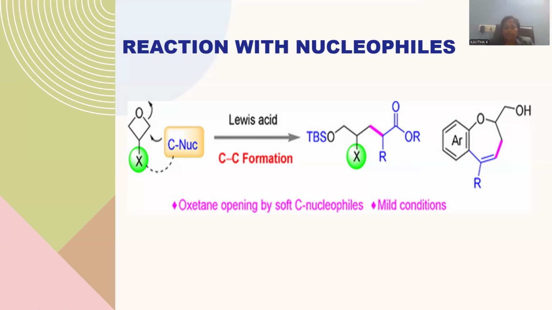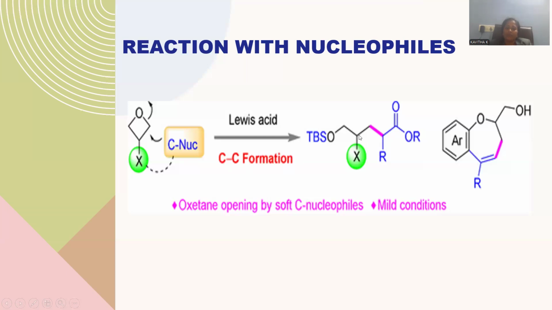Later on, that will go for ring expansion reaction further, and there is an oxygen added with the TBS, because the reagents required for this kind of molecule formation we are going to add over there, so that this oxygen will be bound with this TBS protecting group, and another carbon is bound with the nucleophile.